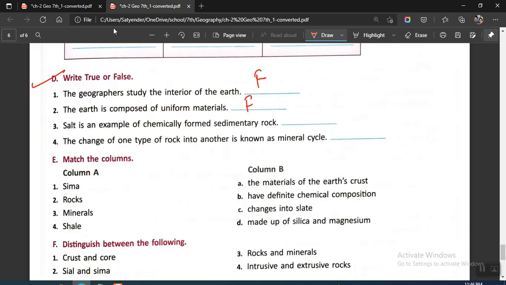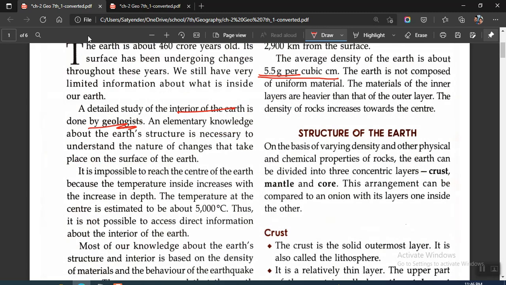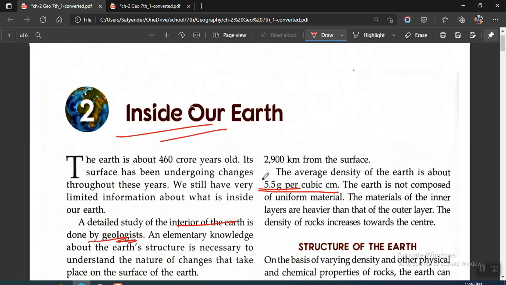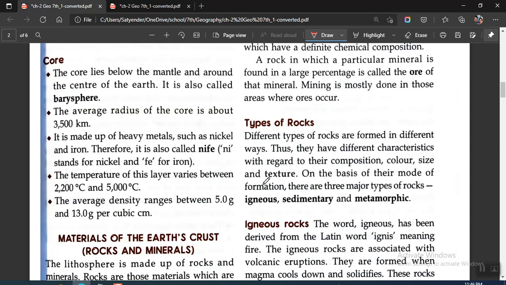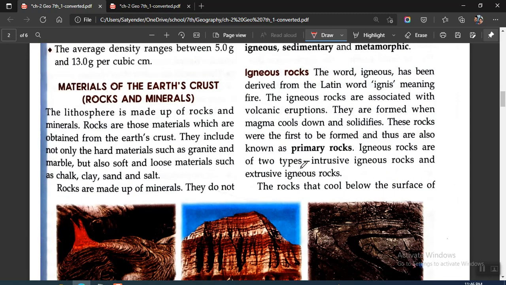Salt is an example of chemically formed sedimentary rock. It is not an example of sedimentary rock. Okay, all right. Hold on. Yes, it could be sedimentary rock. Hold on a second, let me check this one here. We were given examples of types of rocks. Then we have sedimentary.